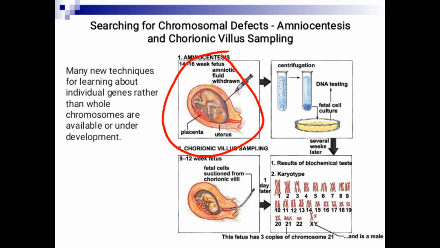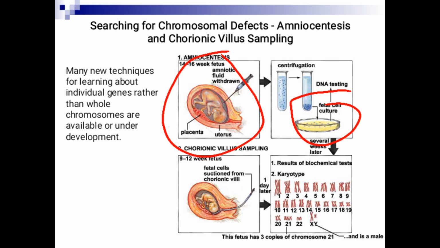Why amniotic fluid? Because the skin cells of the baby are shed in the amniotic fluid. Those cells from the baby that are shed inside the fluid are collected, cultured, and their chromosomes reviewed. If chromosome 21 has 3 copies, then Down syndrome can be suspected.